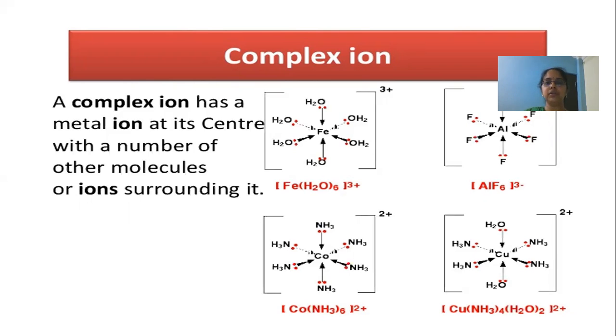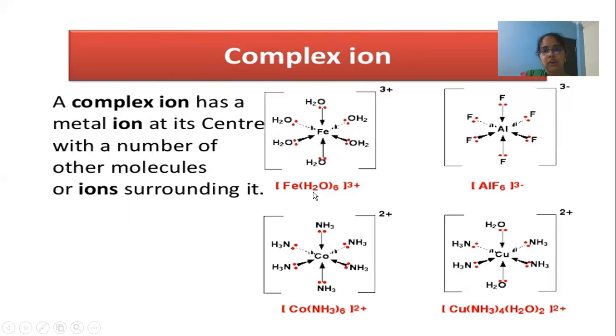let us see what is meant by a coordination compound and what are the components present in it. So this is called a complex ion. The complex ion or coordination compound consists of a central metal atom surrounded by some groups which are called ligands. These are some examples of complex ions consisting of a central metal atom surrounded by some molecules or some negatively charged ions. So this is about the complex ion.